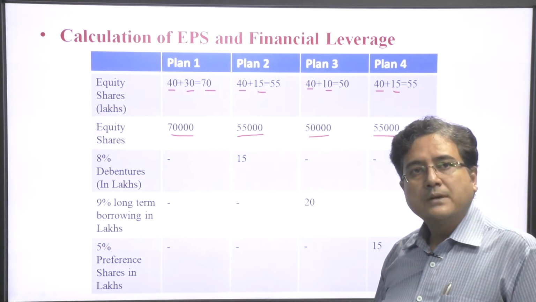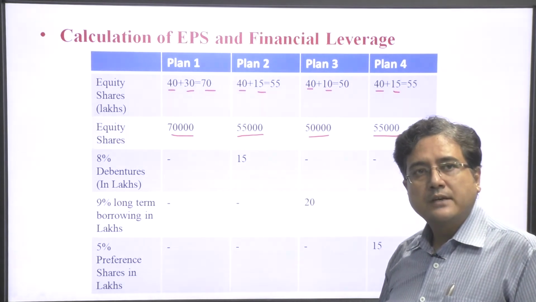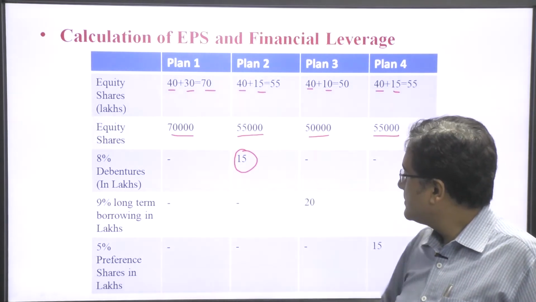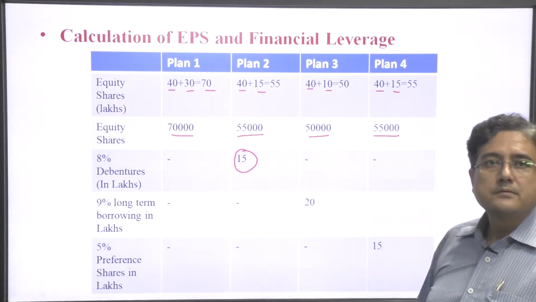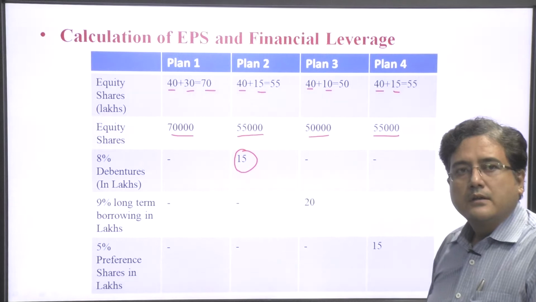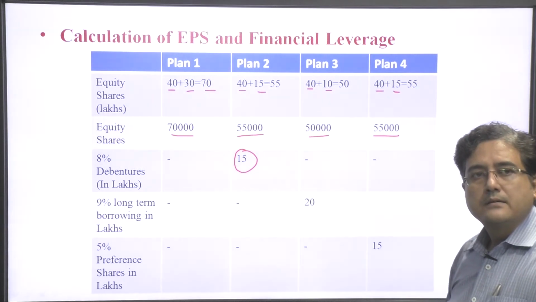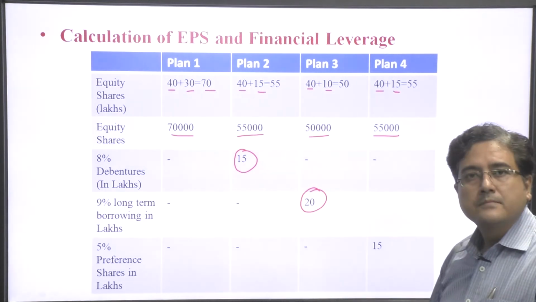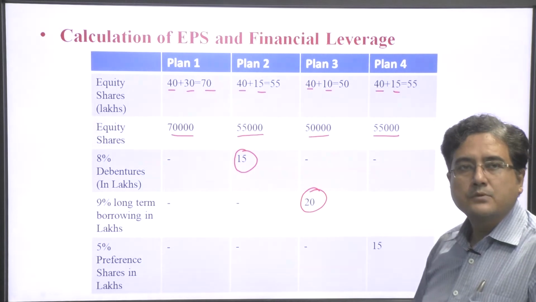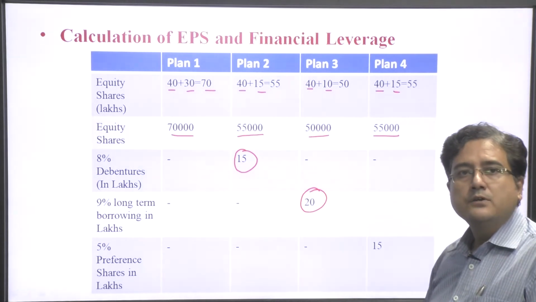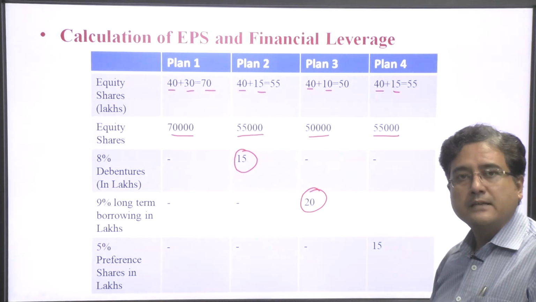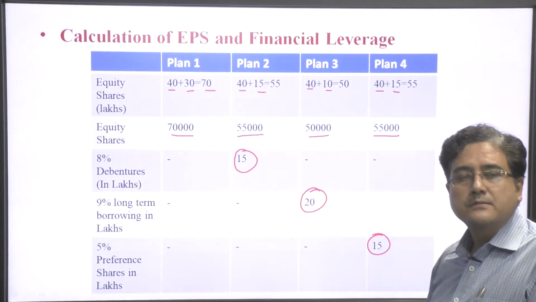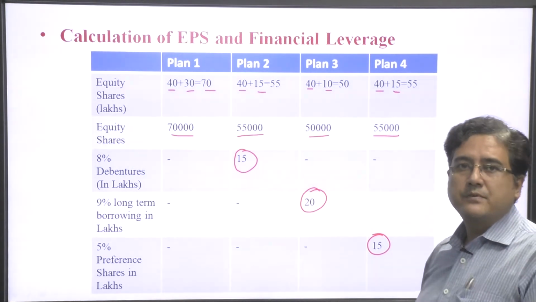In plan 2, the company is going to opt for the debenture, so here 15 lakh debentures. Plan number 3, 9% long term borrowing, and in plan 3 they are going to borrow 20 lakhs, and the last one is 15 lakhs of 5% preference shares.